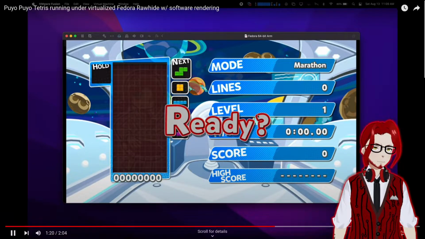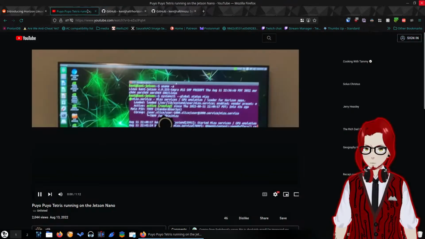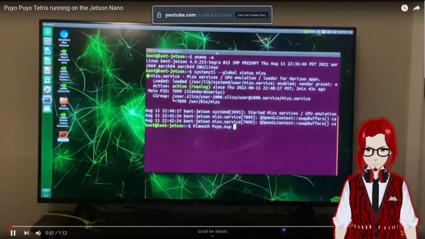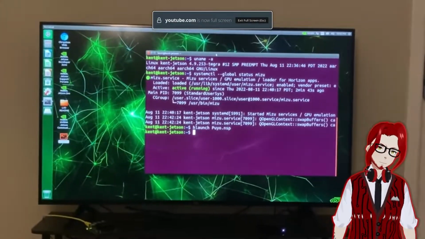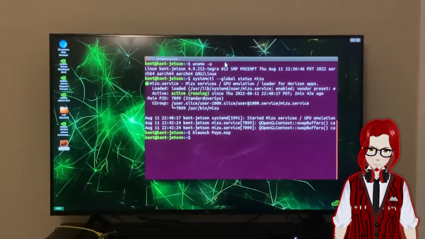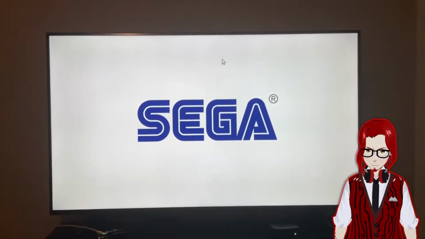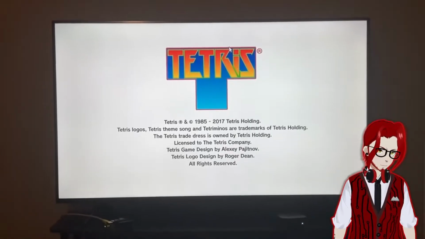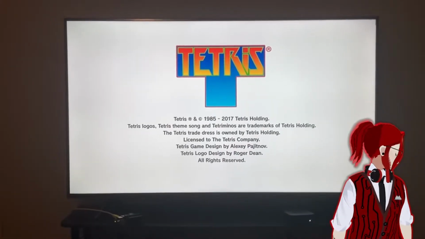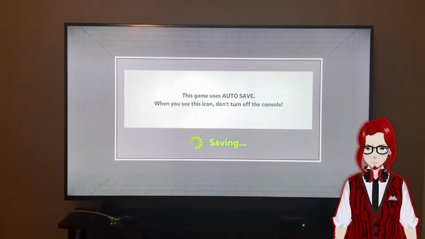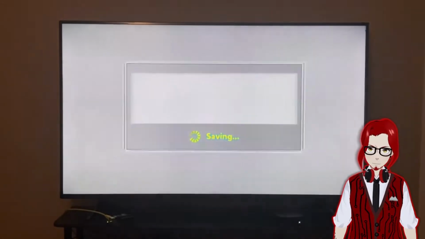Okay, what about the other one? So we get the idea from that one. This is running on the Jetson Nano. So this one I think is using the GPU, and it'll be running at an actual playable speed, if I'm not mistaken. I don't know why it's not. Ooh, that audio is crackling. But it seems to be running faster. Yeah, this looks like an actual 60 FPS playable frame rate.